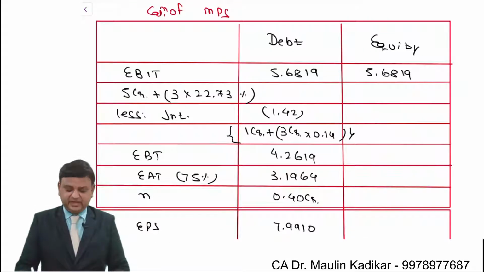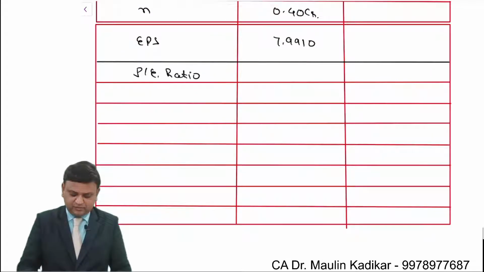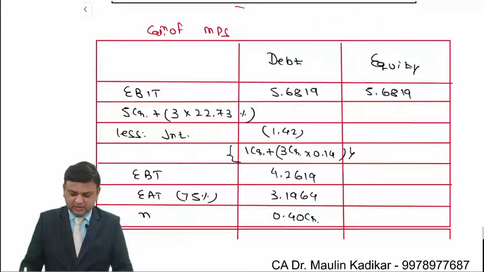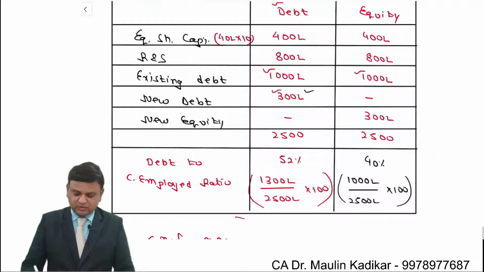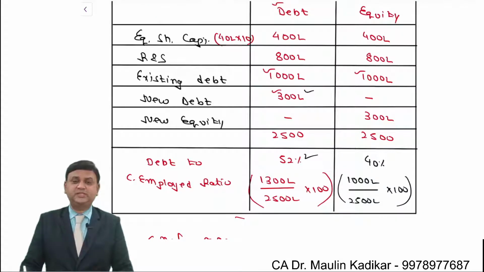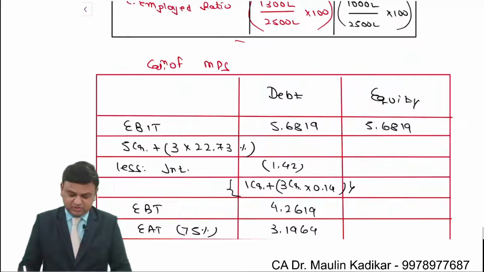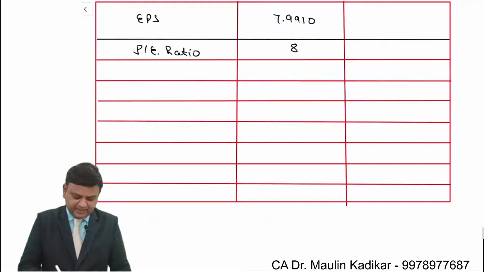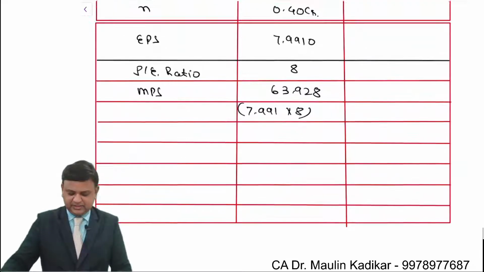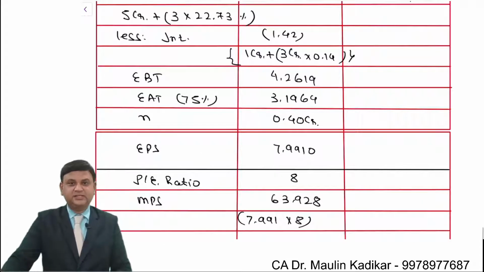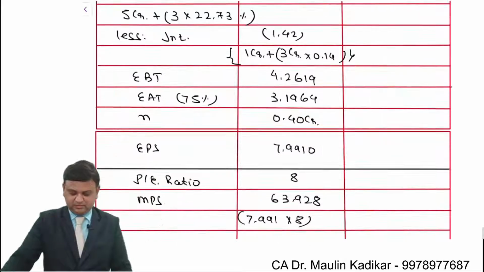In case of the debt financing option, the price earning ratio will be 8. Why? Because debt to capital employed ratio is exceeding 35%. So we'll get the MPS 7.9910 into 8. That comes to 63.928 or 93. This is the answer of the first option.